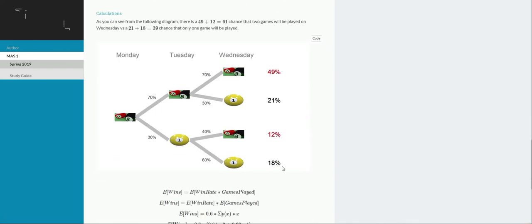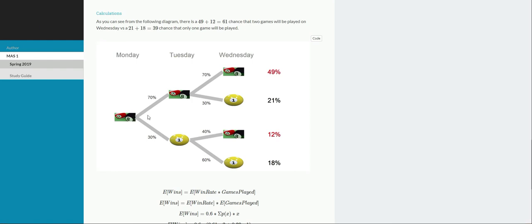Jumping into the calculations. Obviously you're not going to have access to image files, but for this type of problem, it's really helpful, I think, to just draw up this tree of all possibilities when there are as few possibilities being considered. So you start on Monday with having played two games. And then you can either play two games or you can play one game. That's the two possibilities for Tuesday. And then going into Wednesday, from those two states, you can transition to the two states. So there's 4 total possibilities for Wednesday.